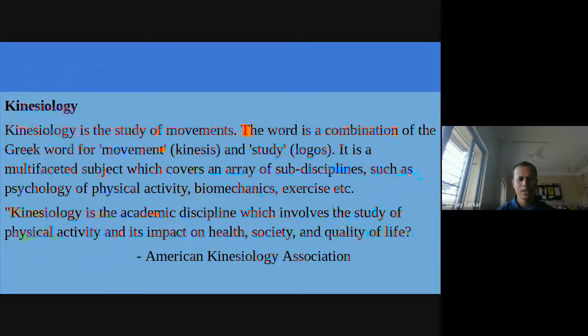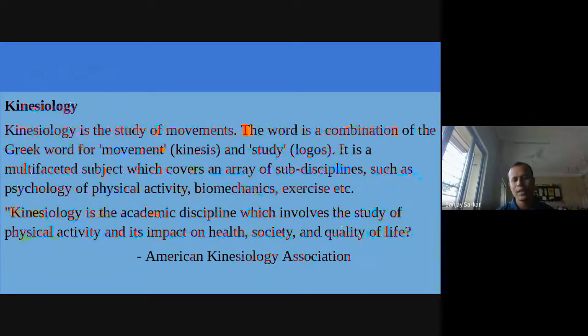One definition is there. The American Kinesiology Association has given: kinesiology is the academic discipline which involves the study of physical activity and its impact on health, society, and quality of life. Means whatever movement or discipline is there, and the impact on health. Whatever work we are doing, any physical exercise, physical movement, without any movement we can't do anything, like jogging, exercise.